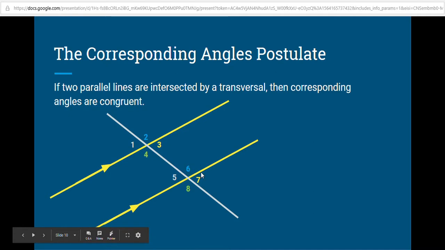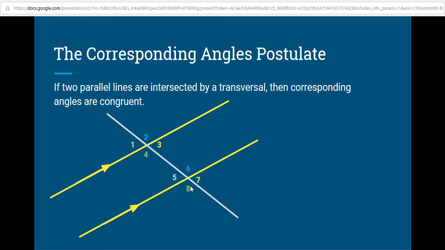The gray and the yellow line intersecting makes 4 angles. The left one is 5, top is 6, right is 7, bottom is 8. Corresponding angles are angles that are in the same location. I have color coded these angles. 1 and 5 are both on the left. They're corresponding. 2 and 6 are both on top. 3 and 7 are both on the right. 4 and 8 are both on bottom.